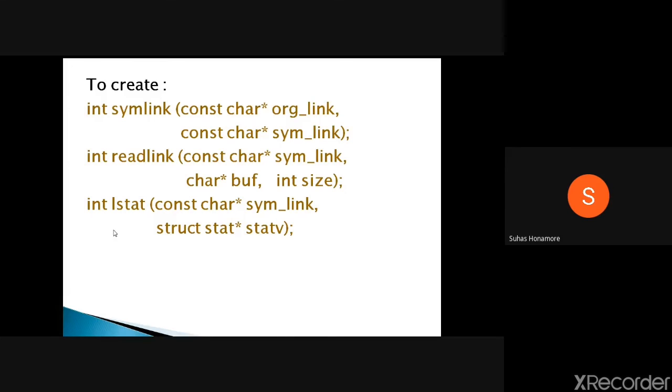Then lstat: stat gives file attributes, and to access the attributes of symbolic links we have lstat.